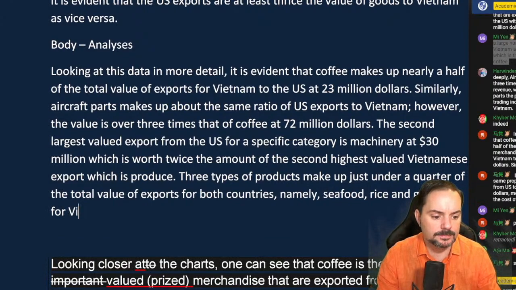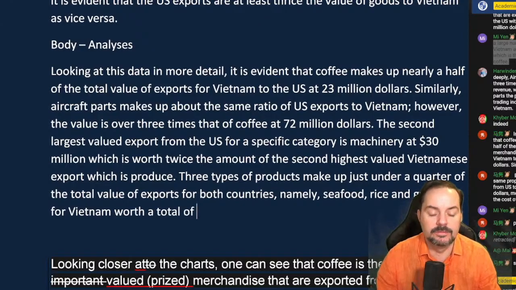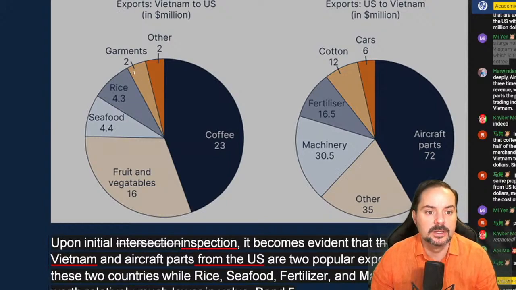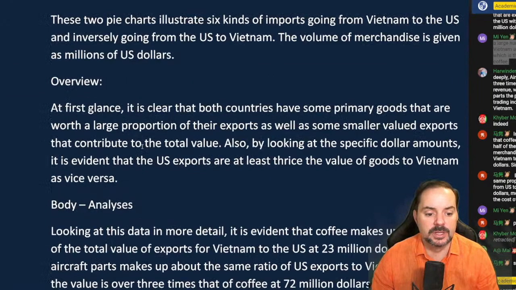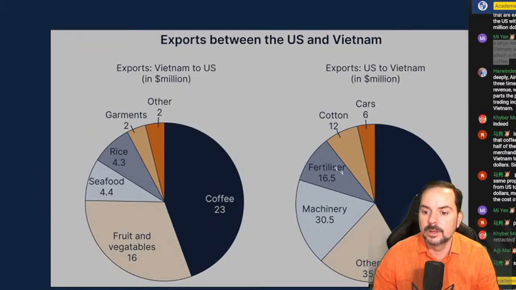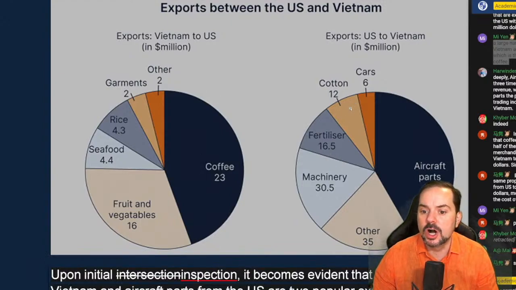for Vietnam, worth a total of 4.4 plus 4.3, let's round that up to 9, plus 2 is $11 million. Okay, and fertilizer, cotton, and cars. And let's add this up nice and fast.